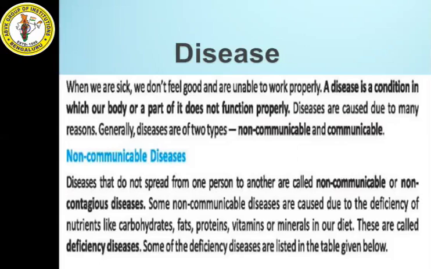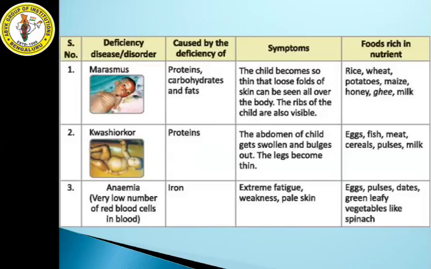We'll see the diseases. Here in the table, you can see deficiency disease, caused by deficiency of, symptoms, and food rich in nutrients. First disease is marasmus. Marasmus is a disease which is caused due to deficiency of protein, carbohydrates and fats. Due to deficiency of these 3 nutrients, marasmus is caused.